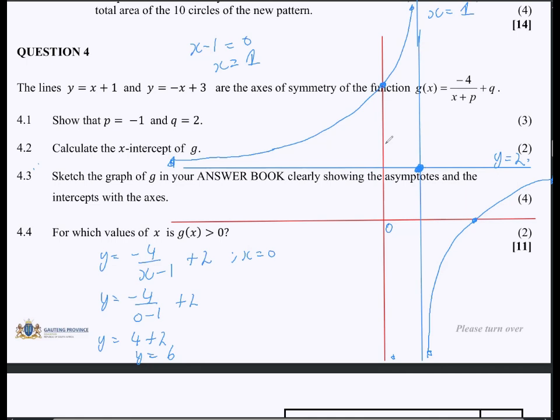And obviously, this is where even your axes of symmetry intersect, because your axes of symmetry are supposed to go something like this, right? The one with the positive gradient and the one with the negative gradient intersect at that point. But obviously, you are not supposed to draw that. I was just trying to show you there.